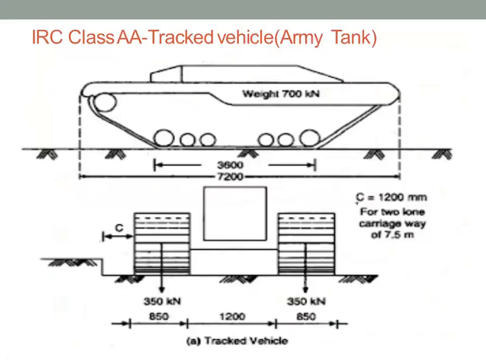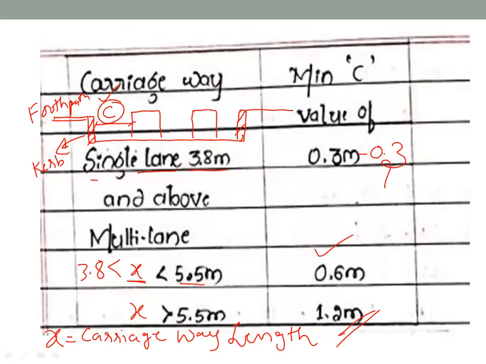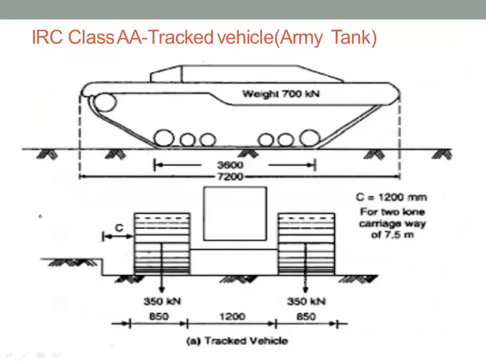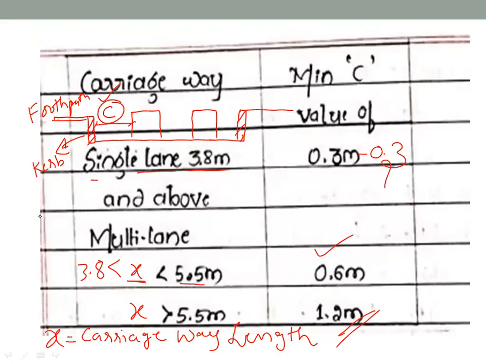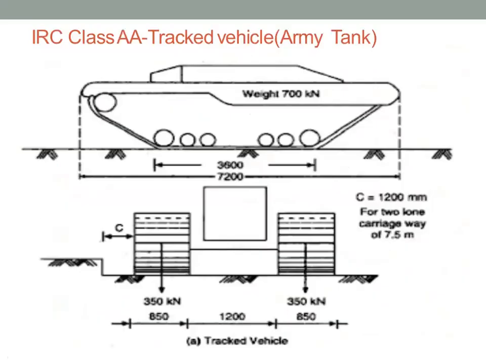C value will be taken as 1200 mm for multi-lane or for a 2-lane carriageway, right? For a 2-lane carriageway, we have to take the C value as 1200 mm, for a carriageway width of 7.5 meters. It is more than 5.5 meters. Clear?